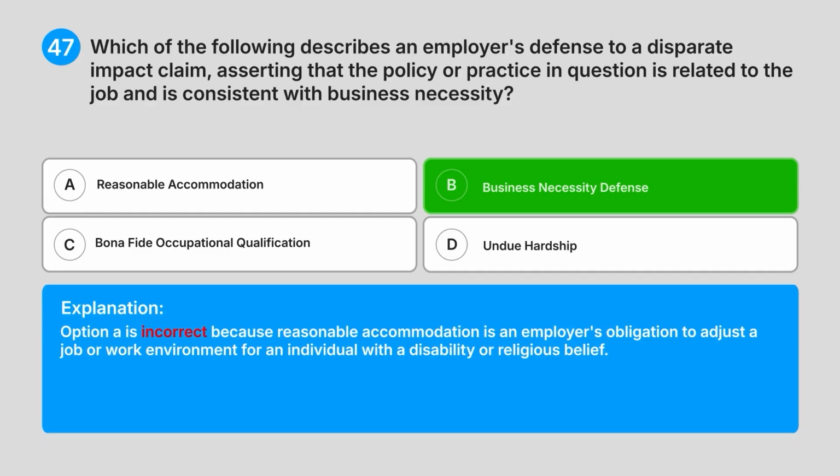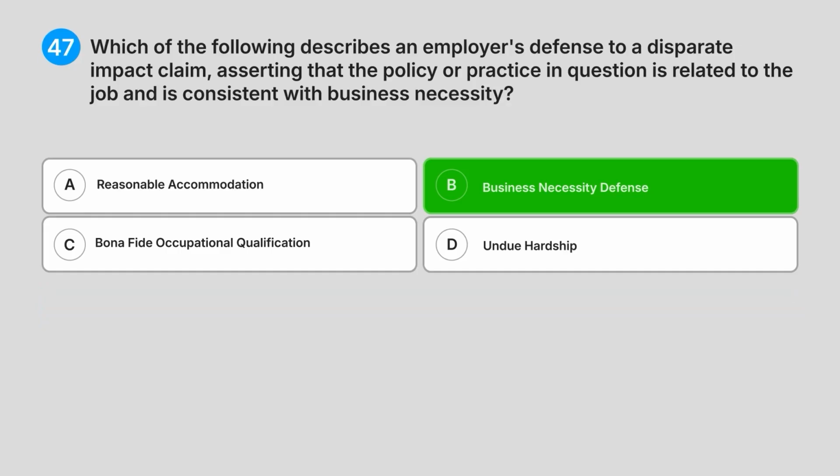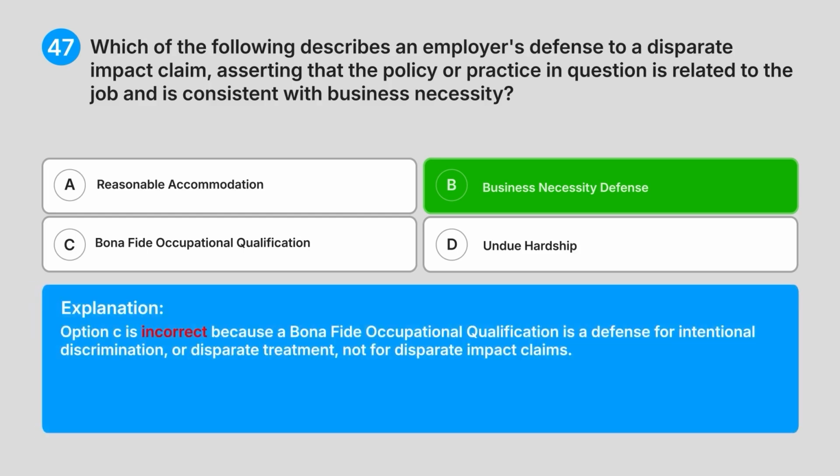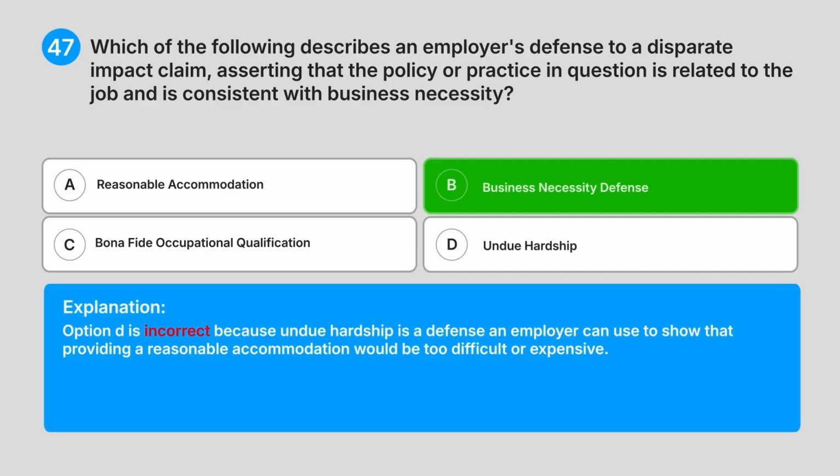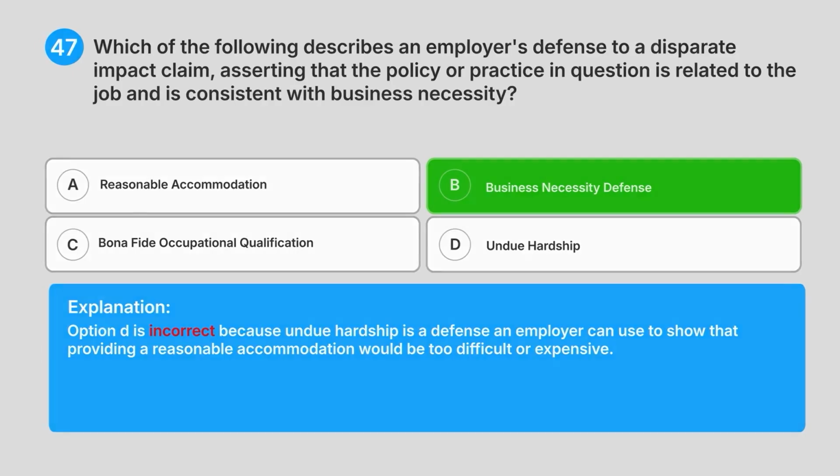Option A is incorrect because reasonable accommodation is an employer's obligation to adjust a job or work environment for an individual with a disability or religious belief. Option C is incorrect because a bona fide occupational qualification is a defence for intentional discrimination or disparate treatment, not for disparate impact claims. Option D is incorrect because undue hardship is a defence an employer can use to show that providing a reasonable accommodation would be too difficult or expensive.